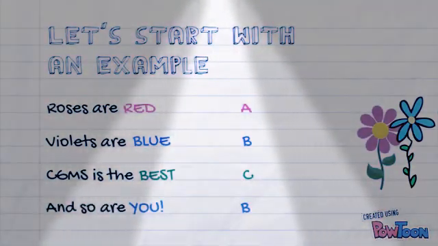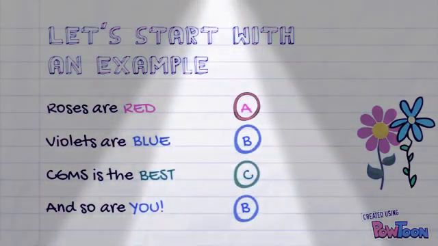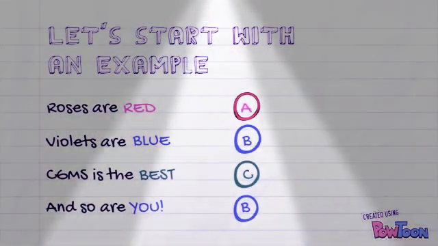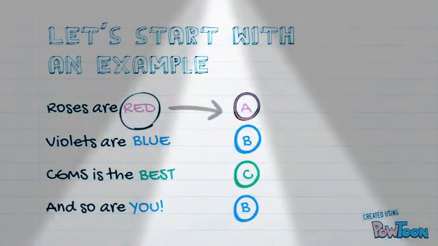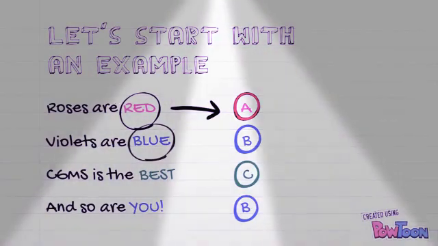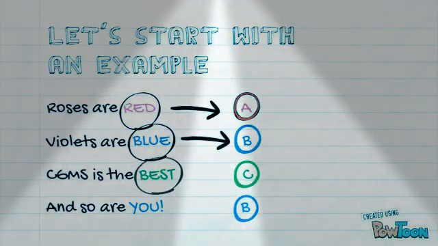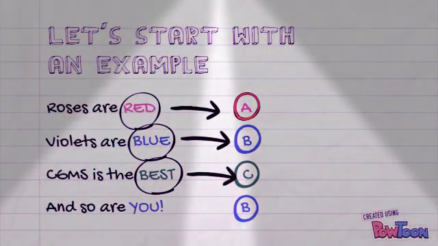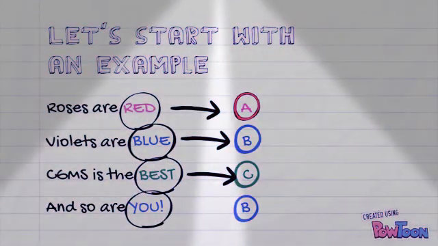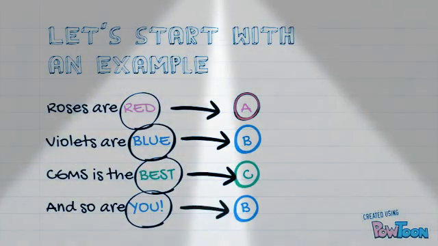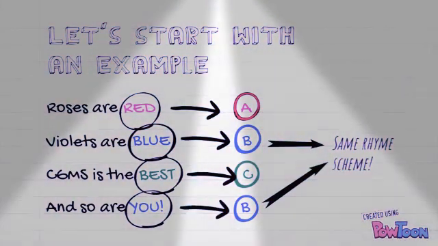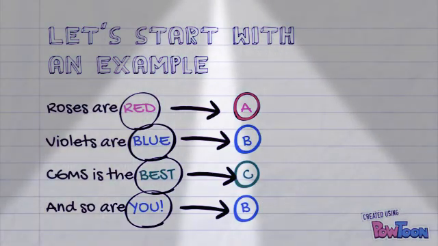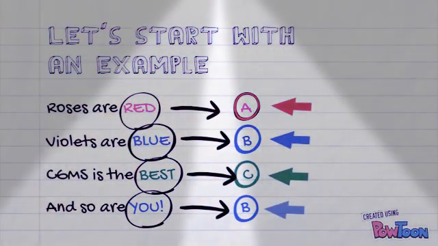Notice how words at the end of each line are labeled with a letter depending on the rhyme scheme. Notice how the word red is labeled with an A, the word blue is labeled with a B, the word best is labeled with a C. However, because the word you rhymes with blue, it is also labeled with a B because it follows that same rhyme scheme. So as you can see, this poem follows an A, B, C, B rhyme scheme.